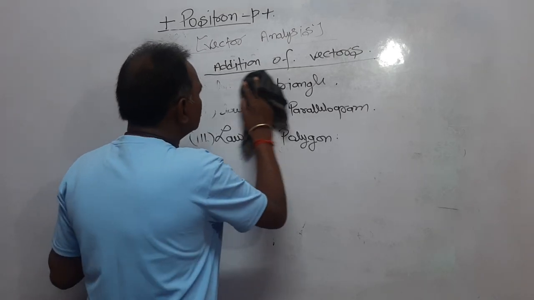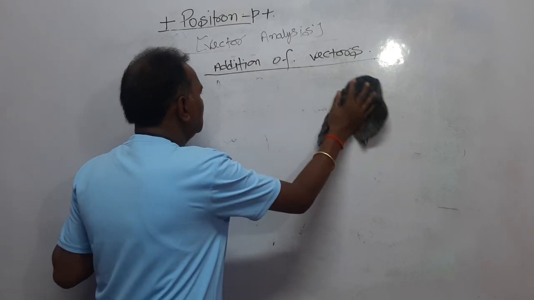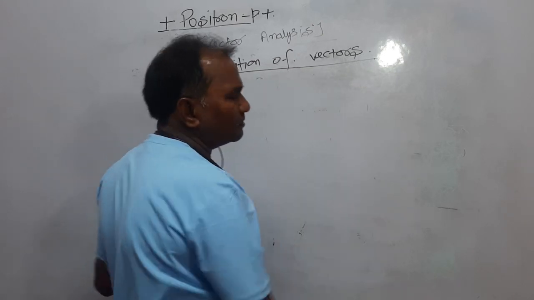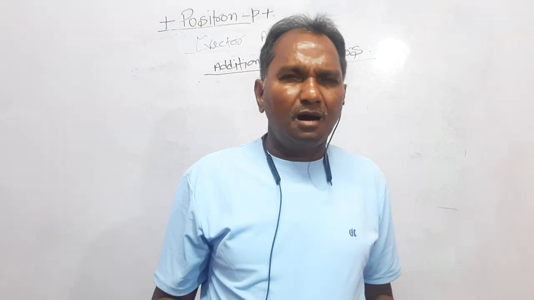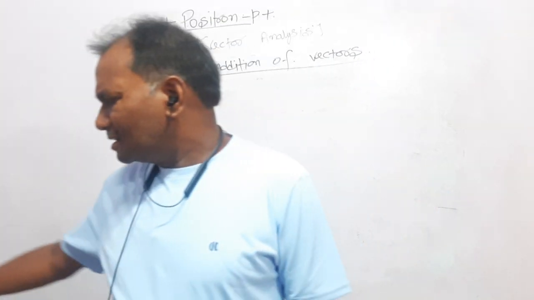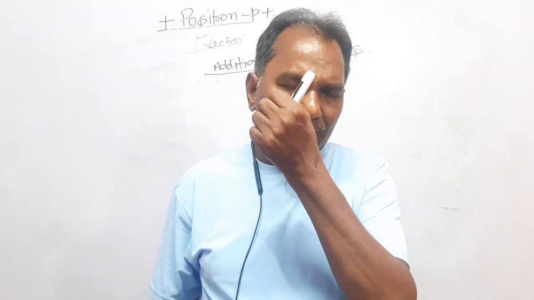let's move. First, we'll study the law of triangle. The law of triangle and the law of parallelogram are more significant when you are adding two vectors. After that, if you are adding 3, 4, 5 vectors, then undoubtedly the law of polygon is more significant, easier, more convenient.